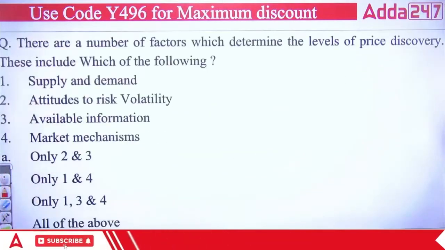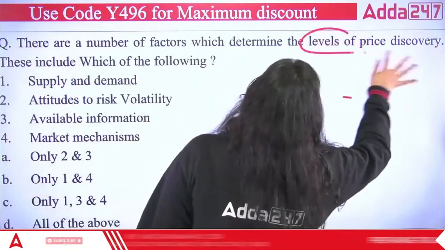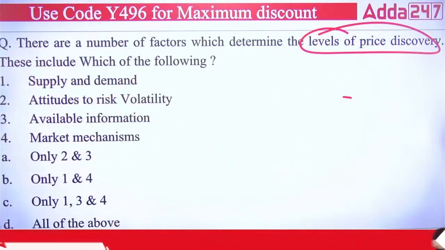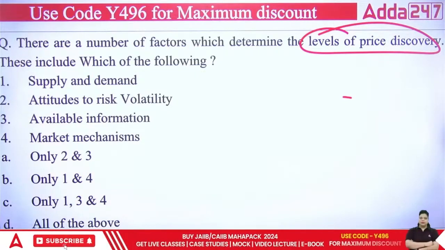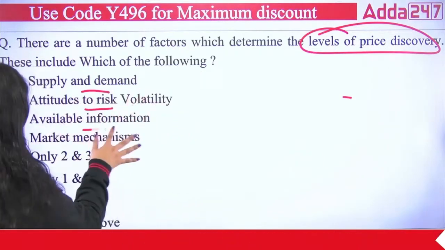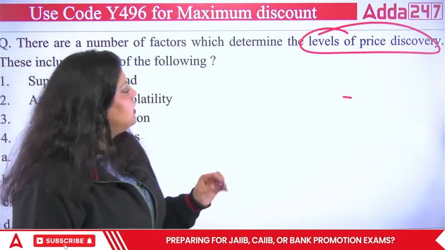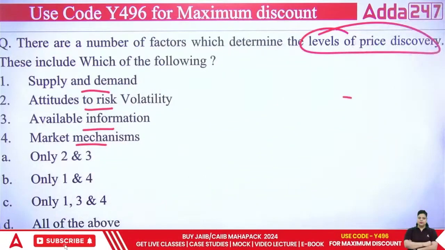Next question. There are a number of factors which determine the level of price discovery. These include which of the following? First is supply and demand, attitudes to risk, volatility, available information, market mechanism. So the number of factors which determine the level of price discovery in the financial market.